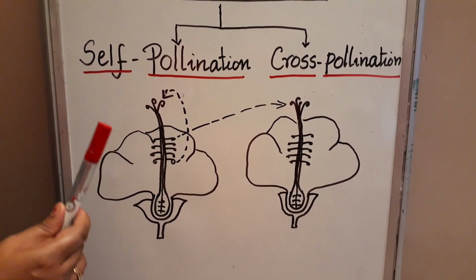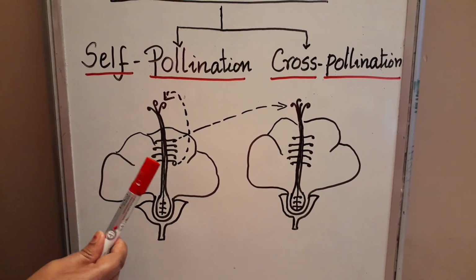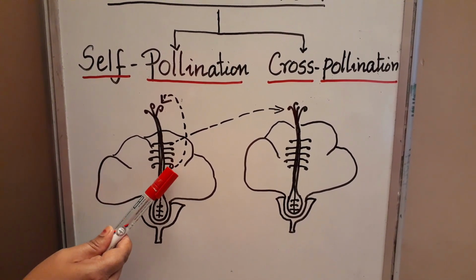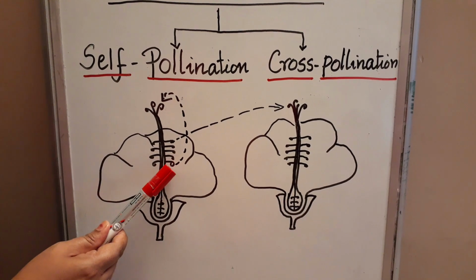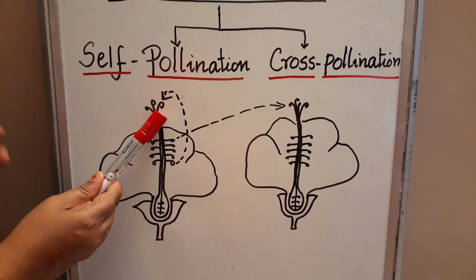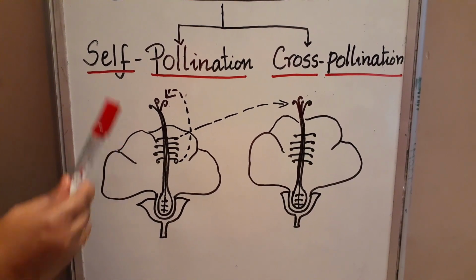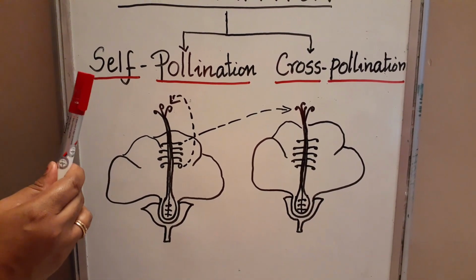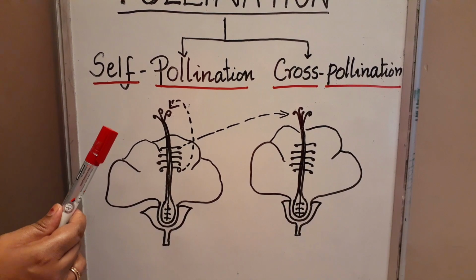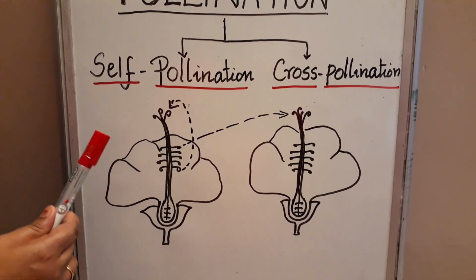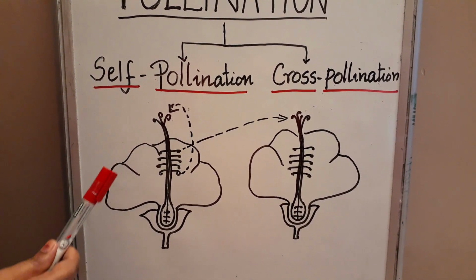Once again I am repeating, the transfer of pollen grains from the stamen here to the stigma of the same flower or another flower of the same plant is known as self-pollination. So agents may be honeybees or anything, maybe wind, maybe any agents, butterfly, like that.